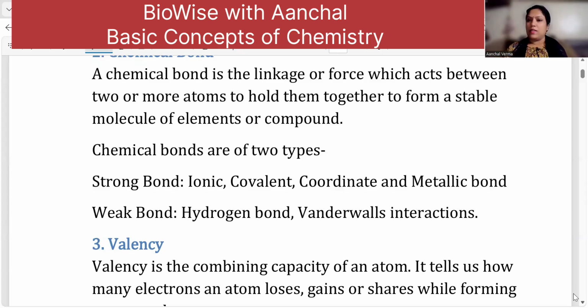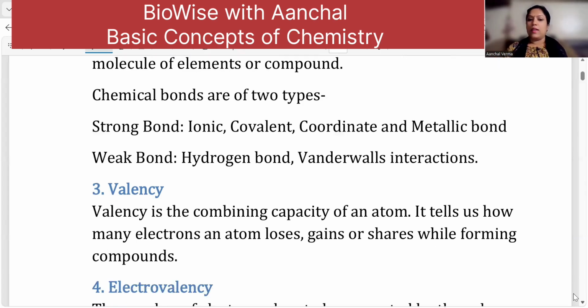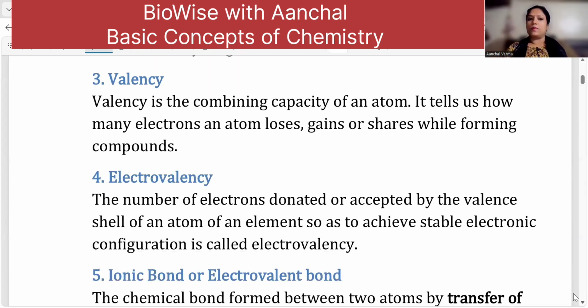Now, what is a valency? Before going into the concept, let us understand what is valency. Valency is the combining capacity of an element, of an atom. It tells us how many electrons are either lost or gained or shared while forming compounds, in simple terms.